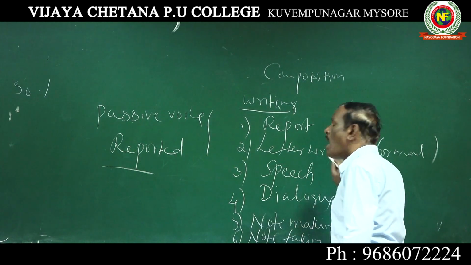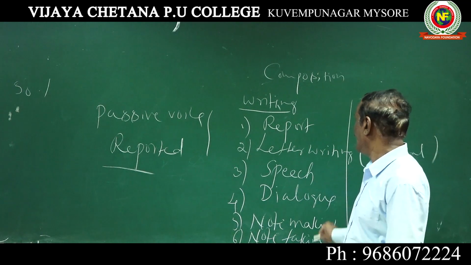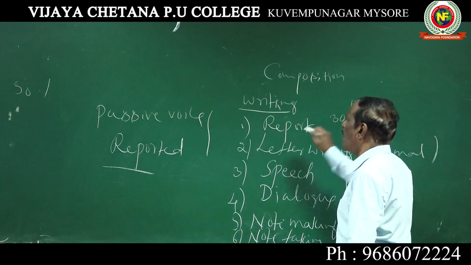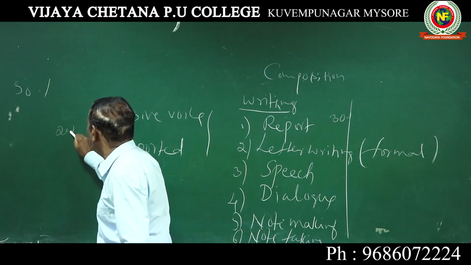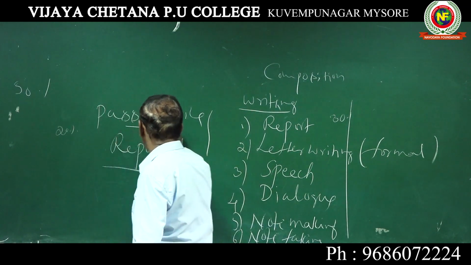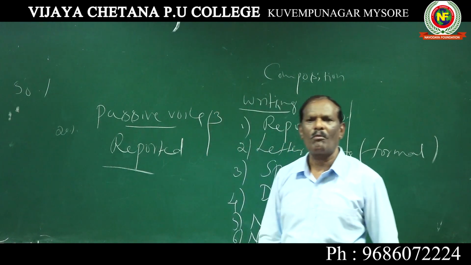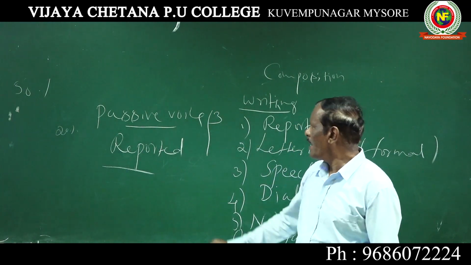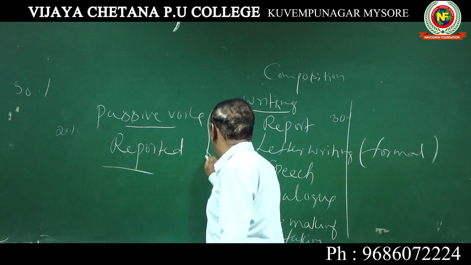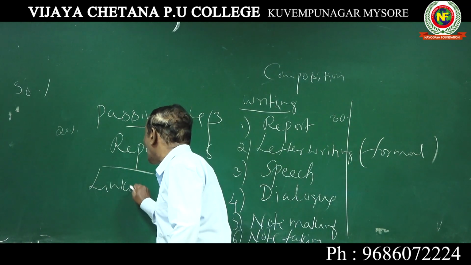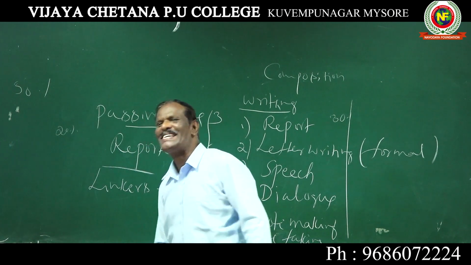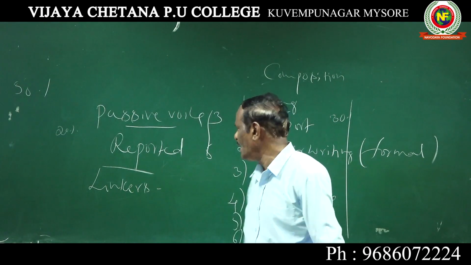These are composition exercises. So this carries up to 30% of marks for grammar, and 20% for this. Passive voice carries 3 marks in your annual examination. Reported speech carries 5 marks. And there are other areas like linkers. Linkers means conjunctions, how to connect sentences.